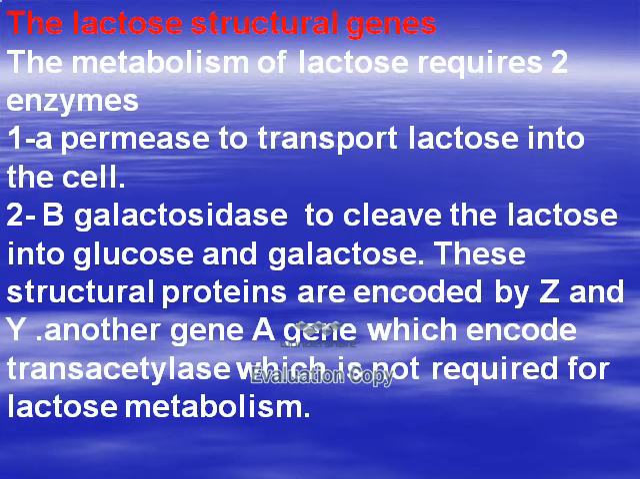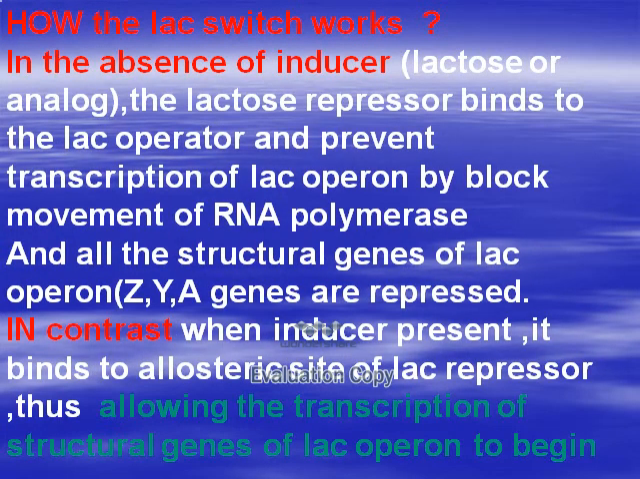Give an example to explain how a genetic switch works. Example of the lactose structural genes. The lactose operon consists of 3 structural genes, Z, Y, A, which when expressed to messenger RNA and translated into protein give 3 enzymes: permease, beta-galactosidase, and transacetylase, which are important in metabolism of lactose sugar.